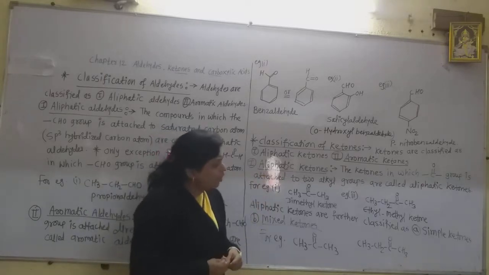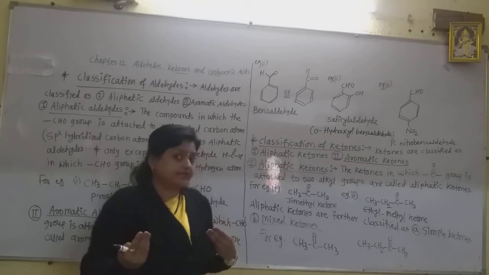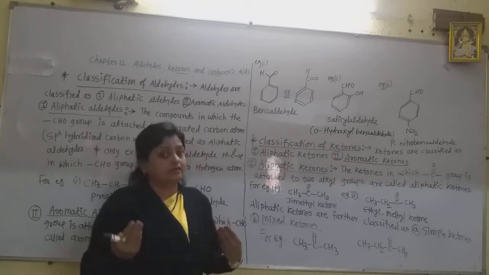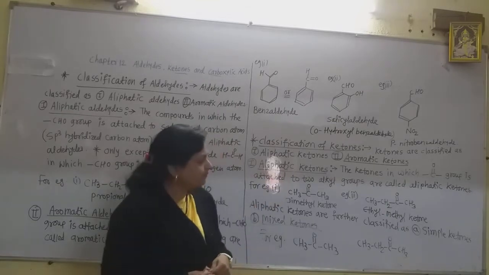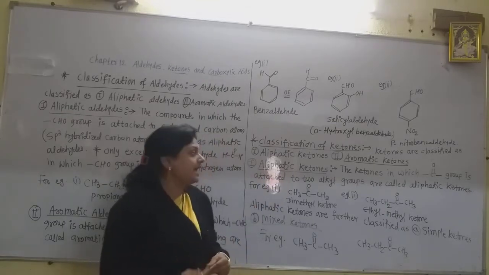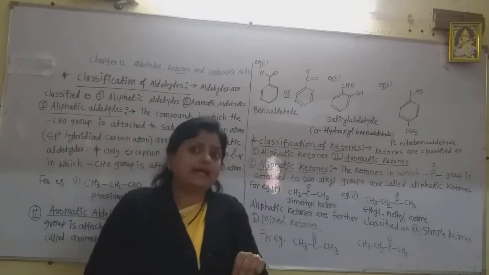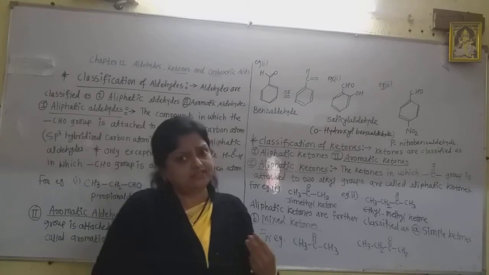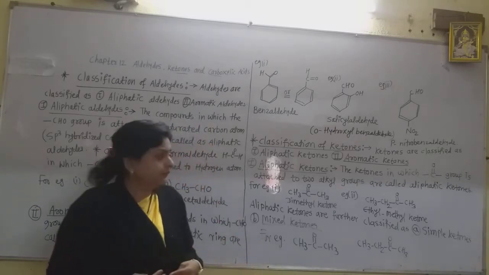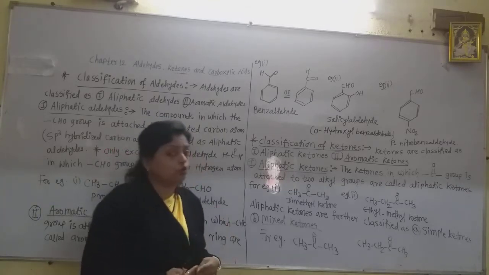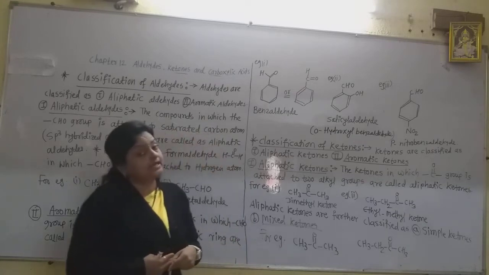In aliphatic ketones, the carbonyl group, that is the CO group, also called the ketonic carbonyl group, is attached to two alkyl groups, because in an alkyl group the carbon is sp3 hybridized, that is the saturated carbon. So aliphatic ketones are defined as ketones in which the CO group is directly attached to two alkyl groups.